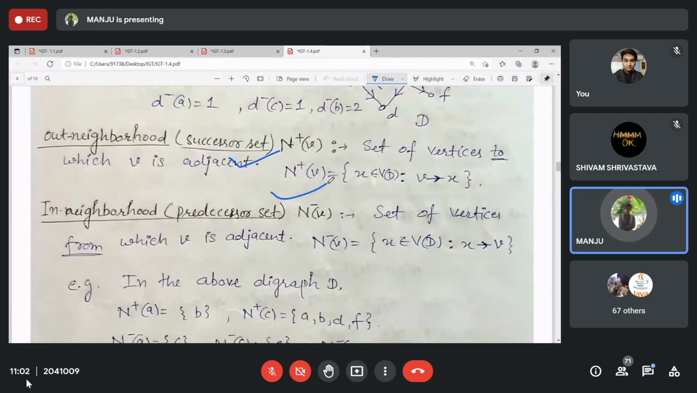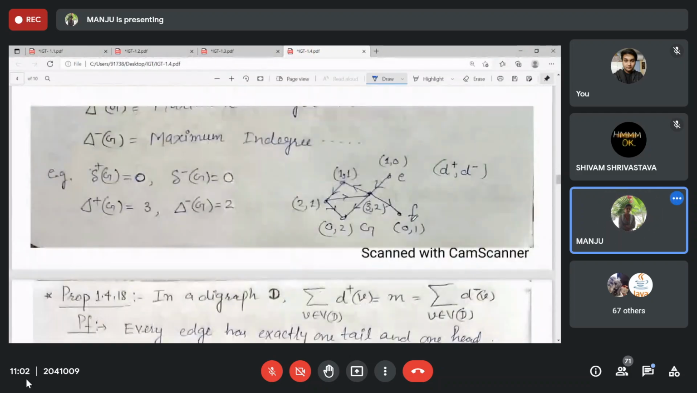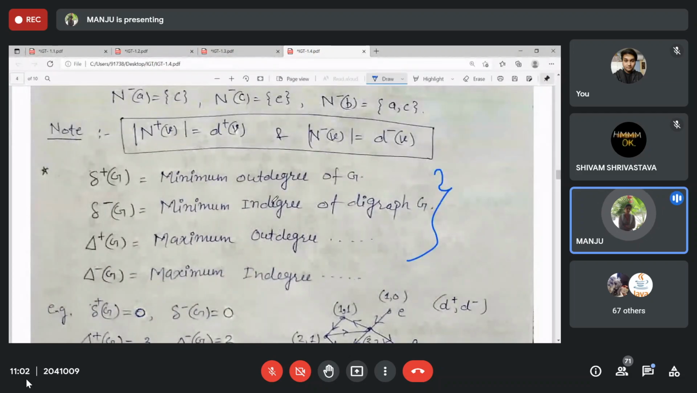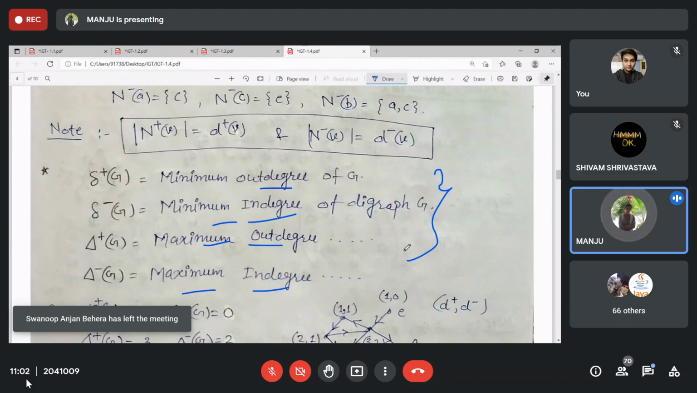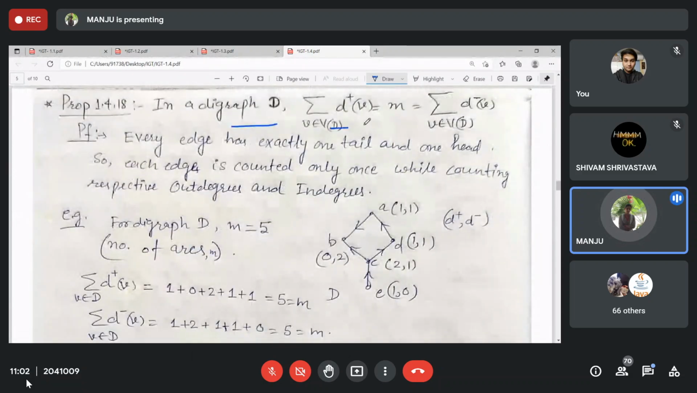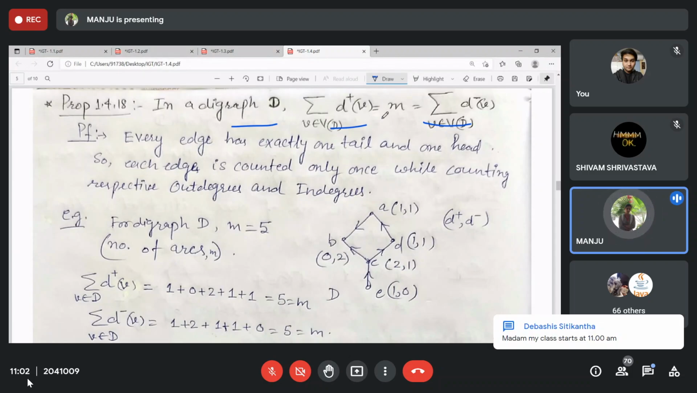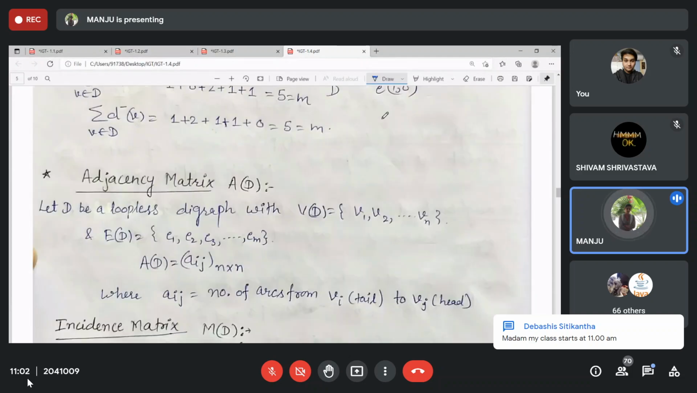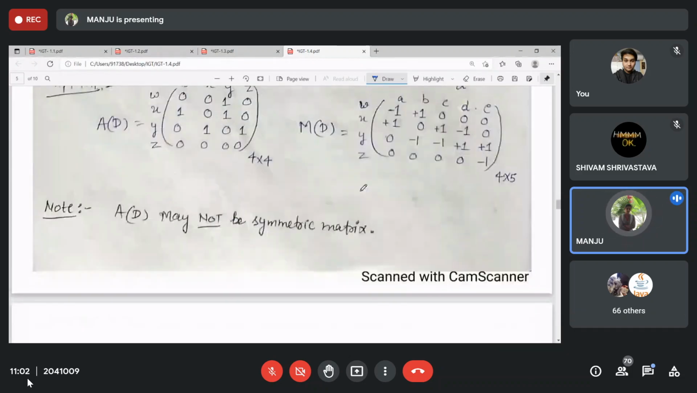Similarly, out neighborhood and in neighborhood. We have minimum out degree, minimum in degree, maximum out degree, and maximum in degree, based on maximum and minimum. Clear? And the same thing we discussed for the graph, the degree sum formula. Here, out degree is counted once and the same for in degree, and the sum is equal to m. That's it. Adjacency and incidence we have already done.